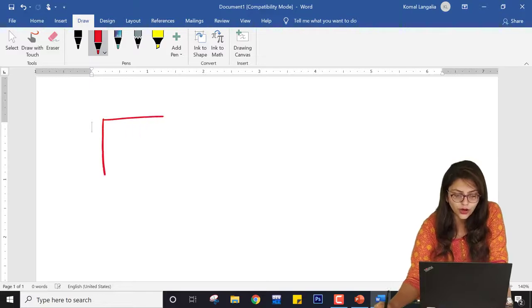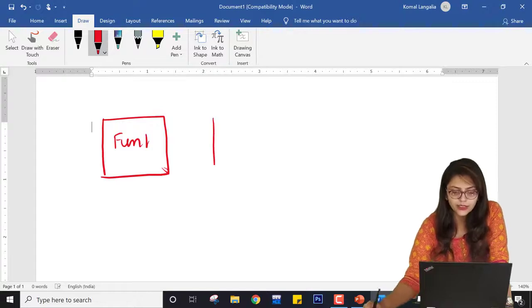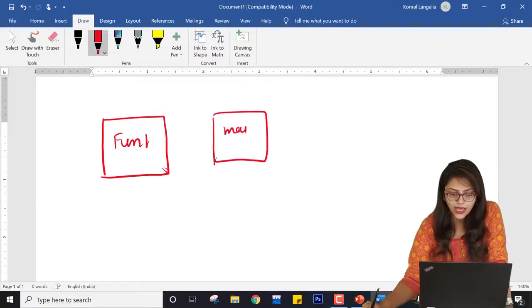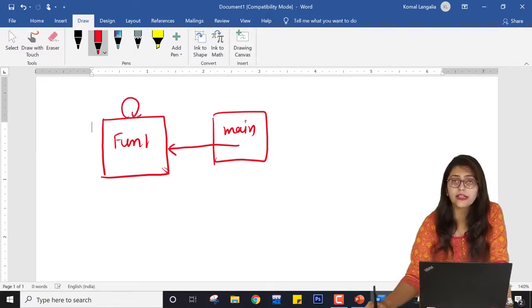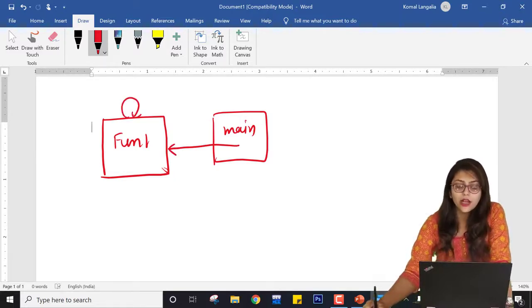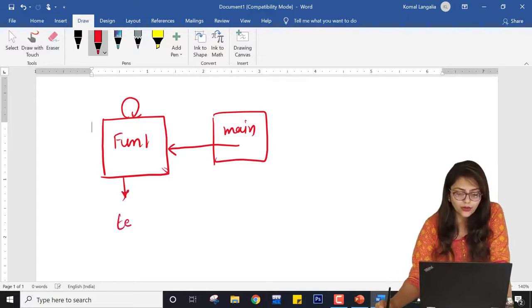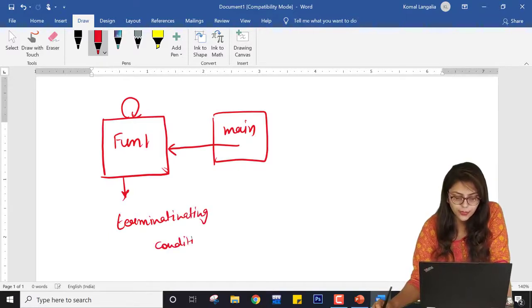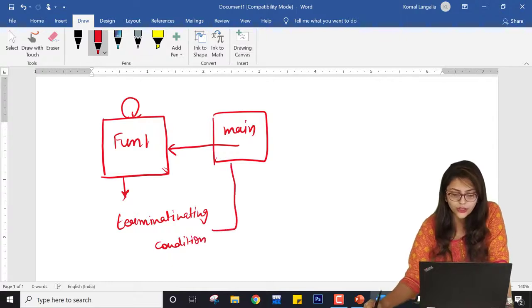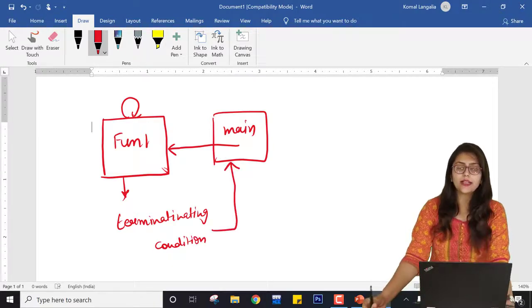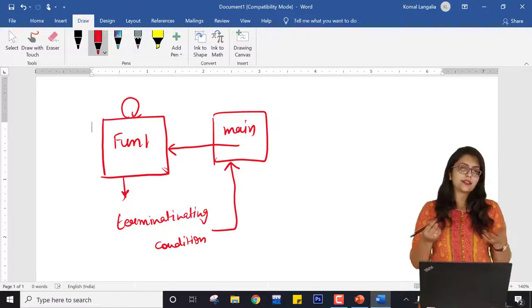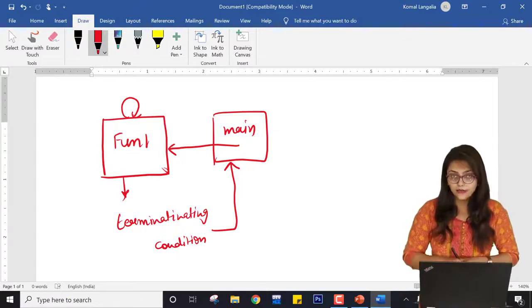So if this is the function block, function 1, and inside main I am calling this function and this function is calling itself again and again, and once it encounters some kind of terminating condition that becomes false, it will return to here, right? So that is called recursion. So recursion is nothing but a function that calls itself, right?